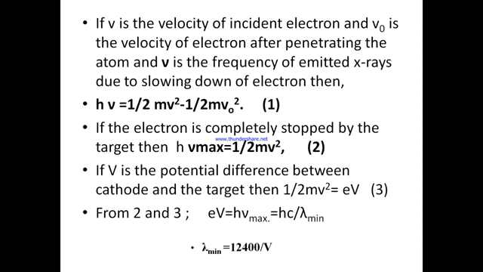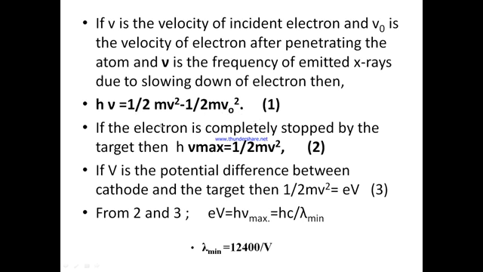Now, if we suppose that the velocity of the incident electron is v, and v naught is the velocity of the electron after it penetrates the atom, then the frequency nu of the emitted X-ray photons will be given by the formula h nu is equal to half mv square minus half mv naught square.